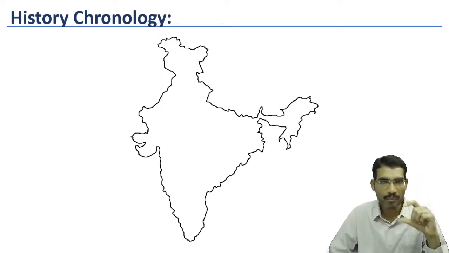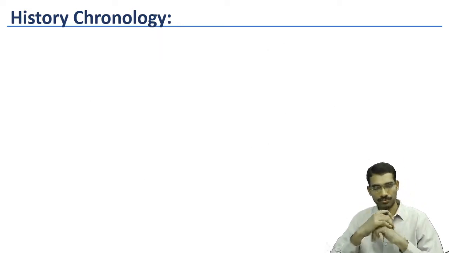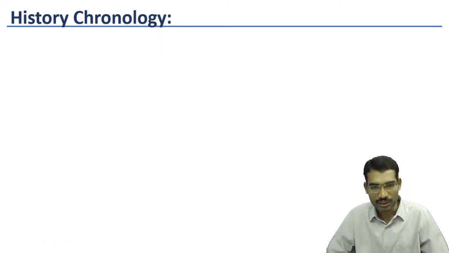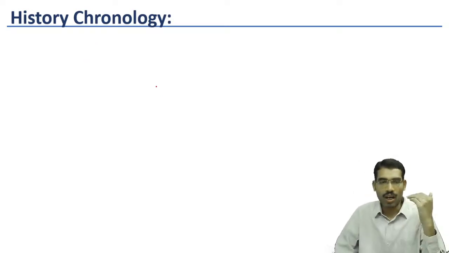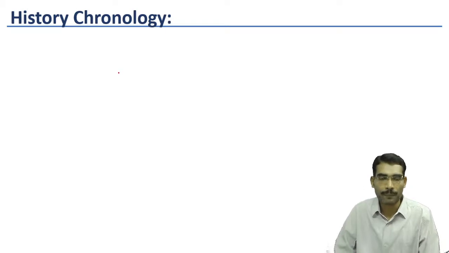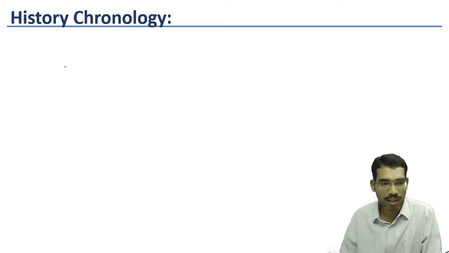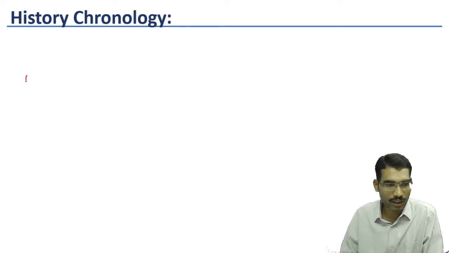With the help of a map also, we will try to connect different issues in a chronological way in this video. We use the world map also wherever it is necessary. Now we will start. In our history, our ancient Indian history starts with Stone Age. So let us start with the beginning of our history, which is from Stone Age.